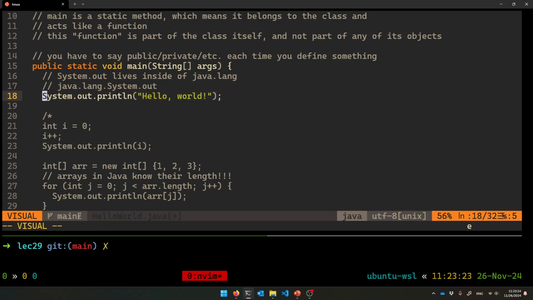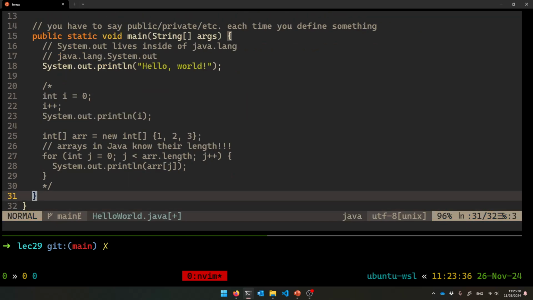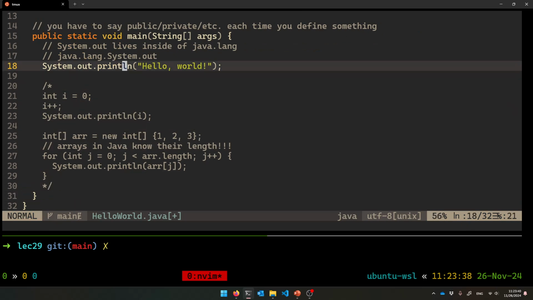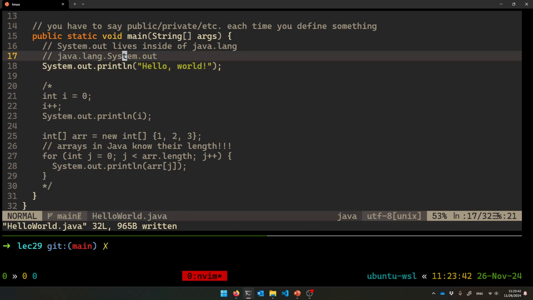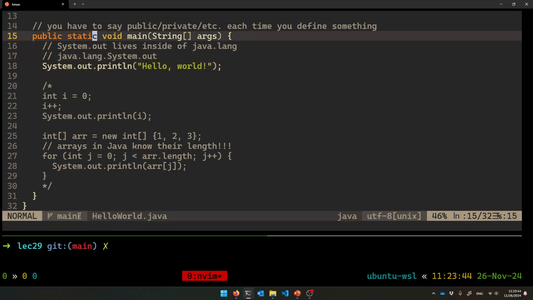It's System.out.println. The meme about Java is that it's very wordy. You have to say a lot of words in order to get what you want. So you say that, and then you give the string that you want printed, and it will print it with a new line at the end. And that's it. It's a void method, and so it goes out of there. And it's really like a function, though, because it's a static method. So I'll talk about that in a second. But that's the code, more or less.